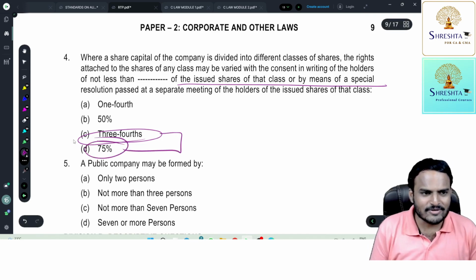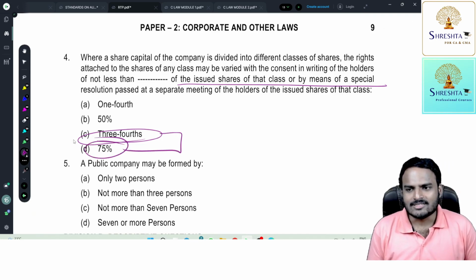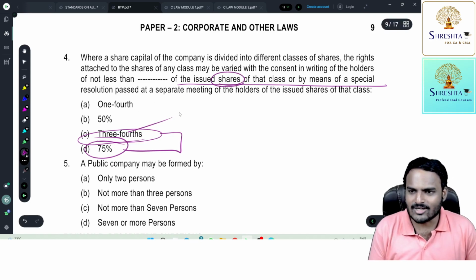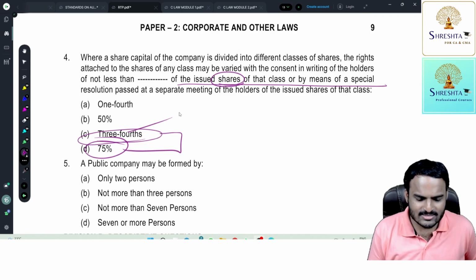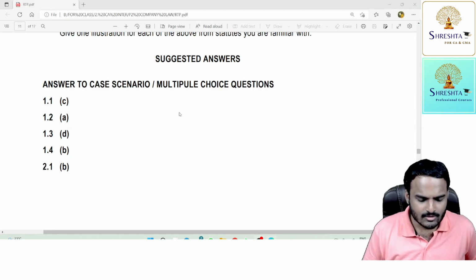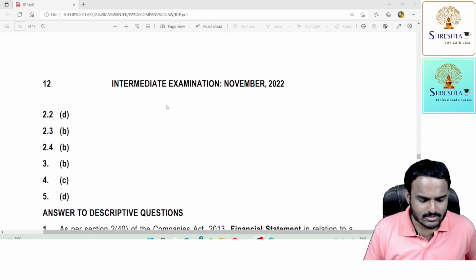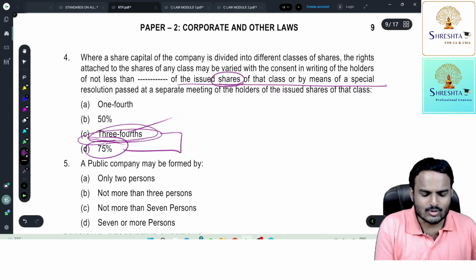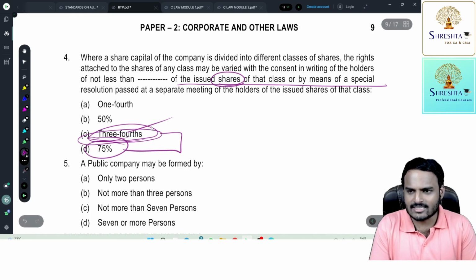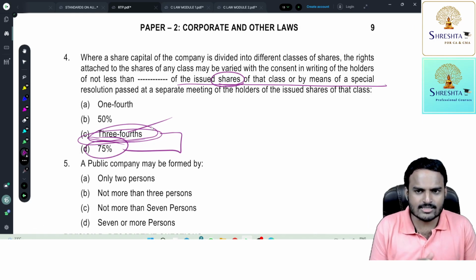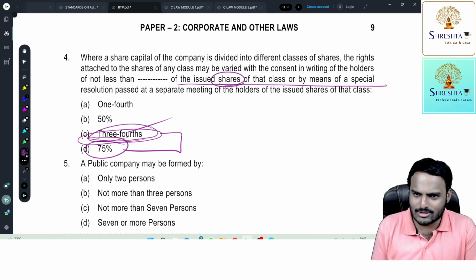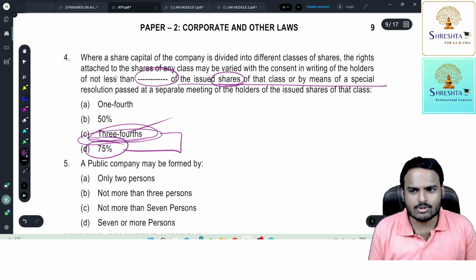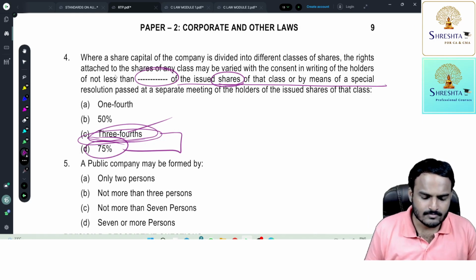No, you had 75% also. It's not all about amount, it is all about number of shares. That's why 3/4 is my answer. Let me check the answer once. Fourth one, C, C is the answer. So 3/4. So don't ask me what is the difference between C and D. Both are same, but the apt answer is 3/4. 3/4 or 75% both are same, right? So the apt answer is 3/4 of the issued shares because you can't apply the percentage there.